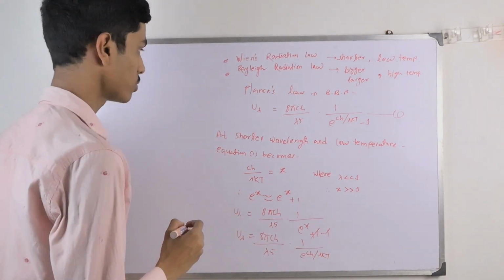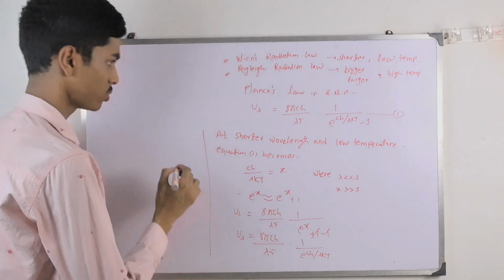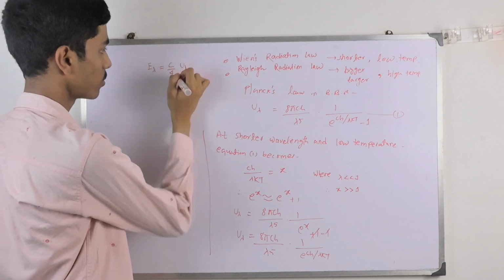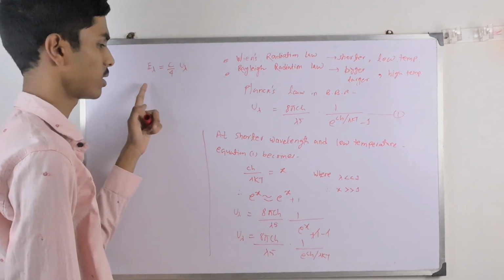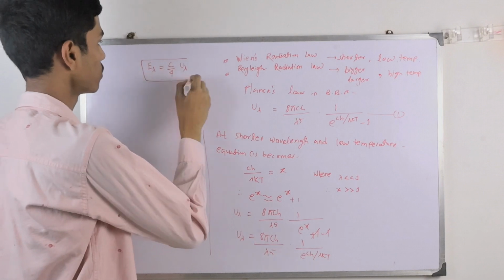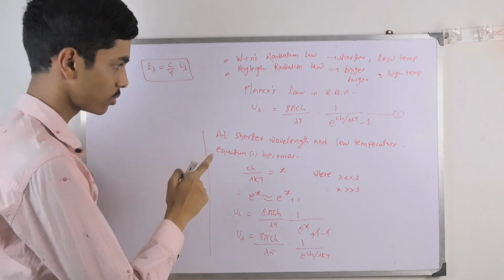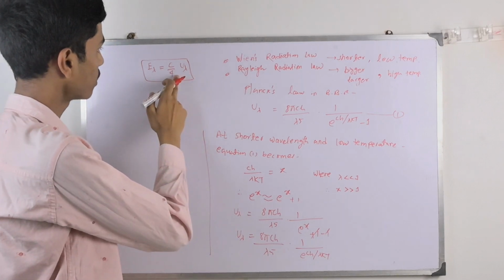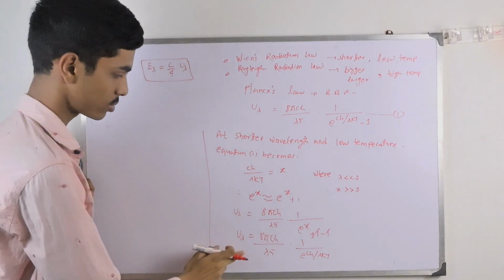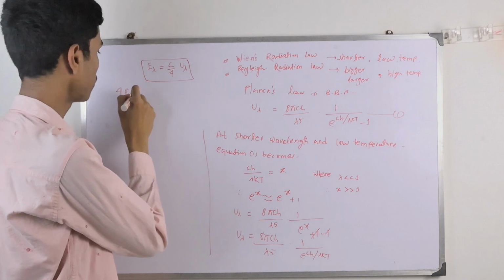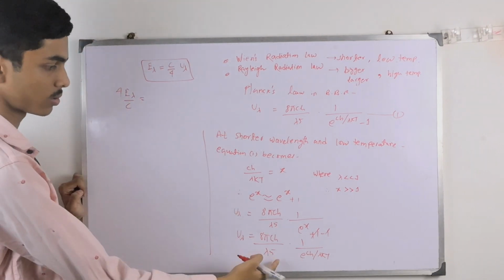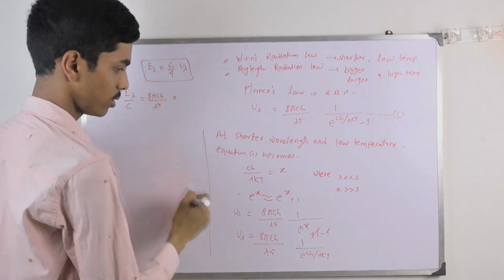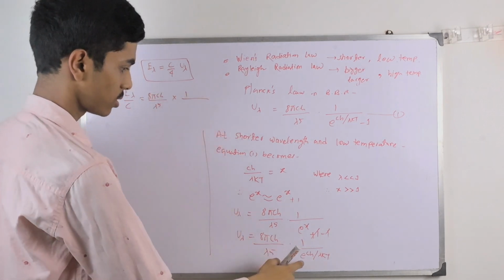Now using one more thing, we know that E lambda equals c by 4 times U lambda. This formula is to be known to everyone to do this derivation. So using this we can write U lambda equals 4 E lambda by c. Just substituting, 4 E lambda by c equals 8 pi ch by lambda to the power 5 into 1 by e to the power ch by lambda kT.